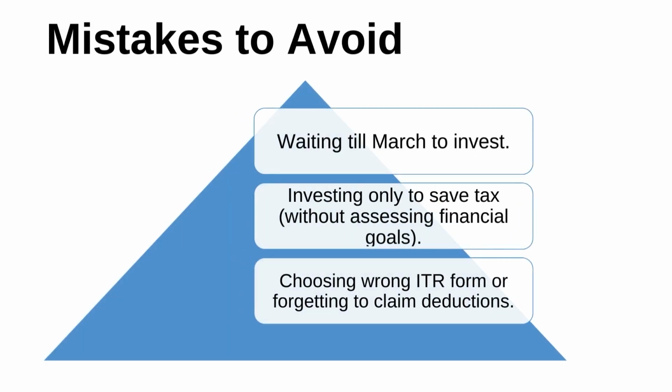But there are various mistakes which one should avoid, that is waiting till March to invest. This is a very poor approach. Next, investing only to save tax without assessing financial goals. You have to assess the financial goals also, not just invest to save tax. Then choosing the wrong ITR form. There are many types of ITR forms. So choosing the wrong ITR form or forgetting to claim deductions are mistakes one should avoid while filing ITR or choosing investment options.